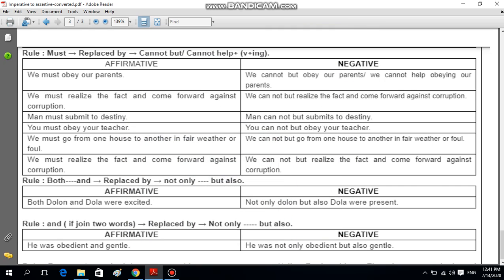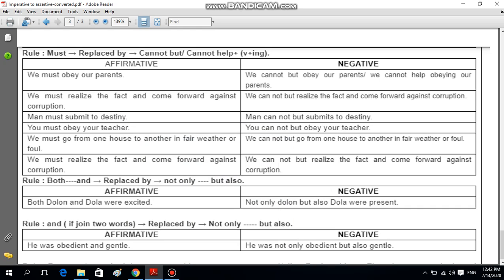We must realize the fact and come forward against corruption. For must, we'll take cannot but. So we cannot but realize the fact and come forward against corruption. Man must submit to destiny, so man cannot but submit to destiny. You must obey your teacher, so you cannot but obey your teacher.